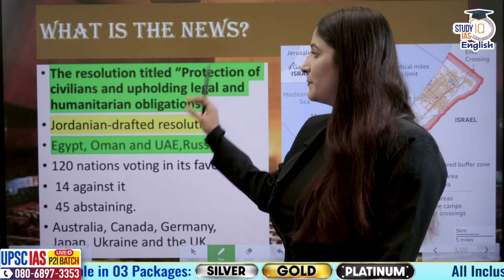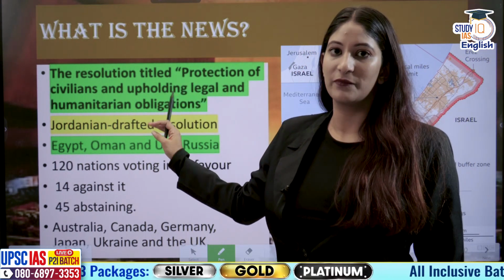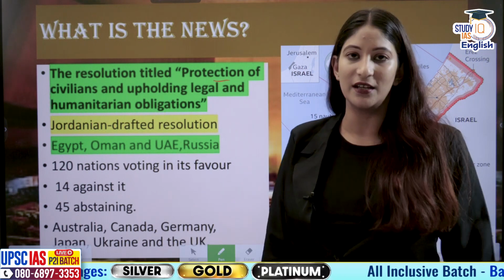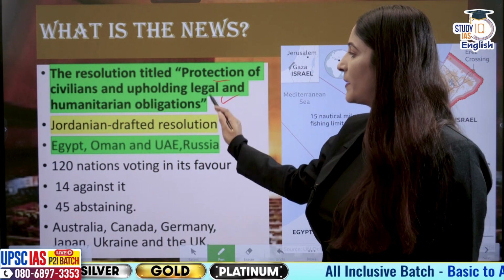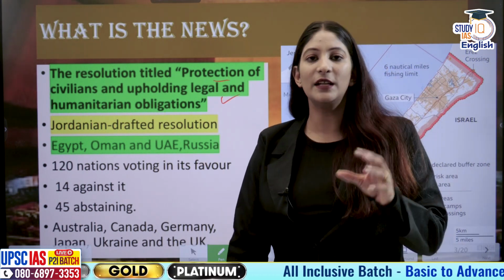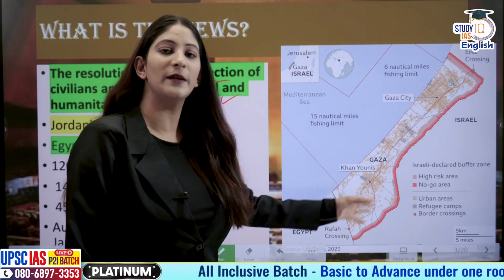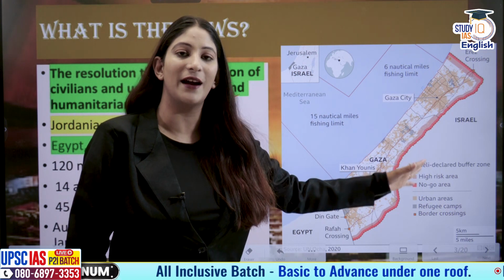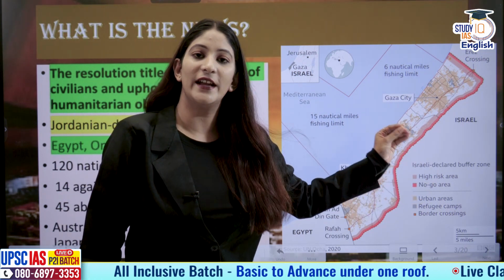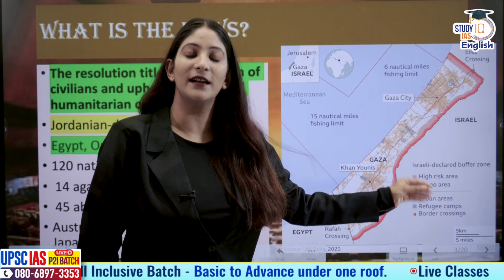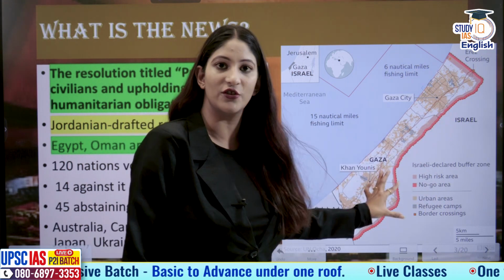So, this particular resolution has a name. It is named Protection of Civilians and Upholding Legal and Humanitarian Obligations. By the name of it, we understand that in the Gaza Strip, due to the blockade conducted by Israel, there is very limited scope of providing humanitarian aid to this region.